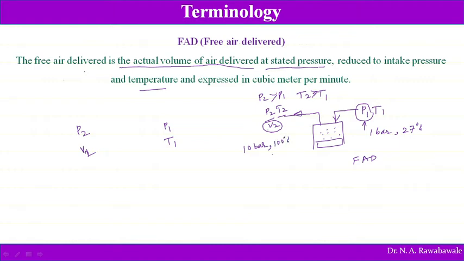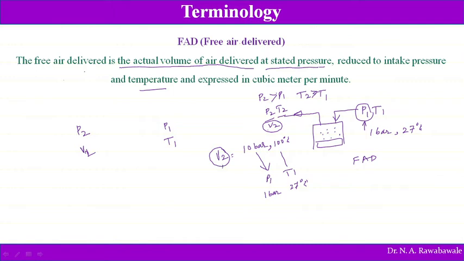So air comes out at 100 degrees Celsius and the volume of air which is stored is V2. Now this air is reduced. In order to reduce its pressure to P1, 1 bar, and temperature to T1, that is 27 degrees Celsius, what is to be done?